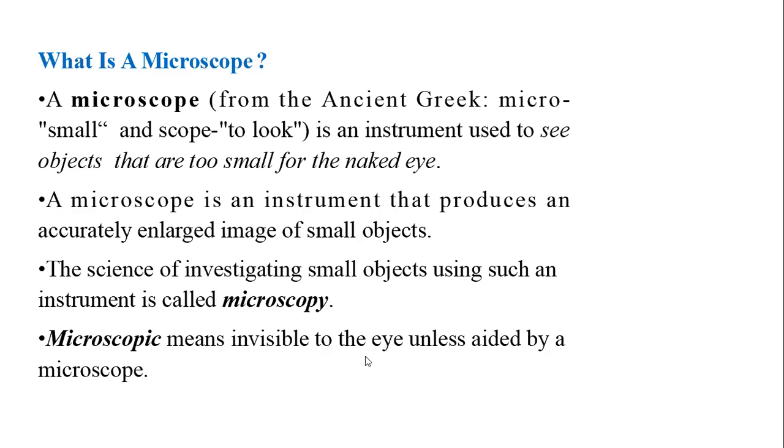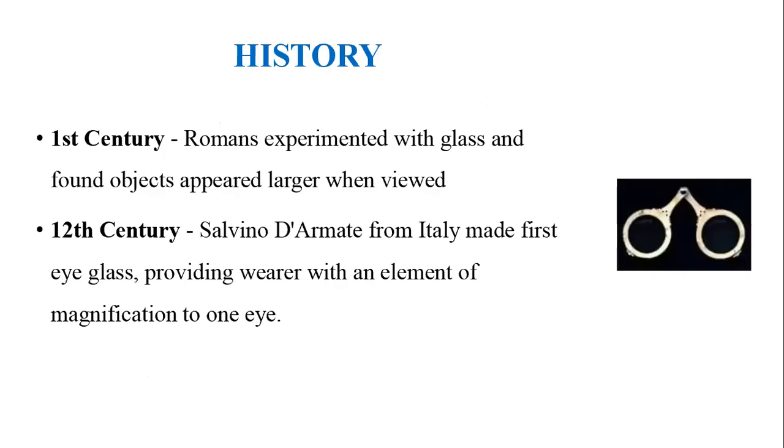Microscopic means invisible to the eye unless aided by a microscope. So the term microscopic means they are very small to be seen by the naked eye. That is why we are using an instrument called a microscope. Coming to history,